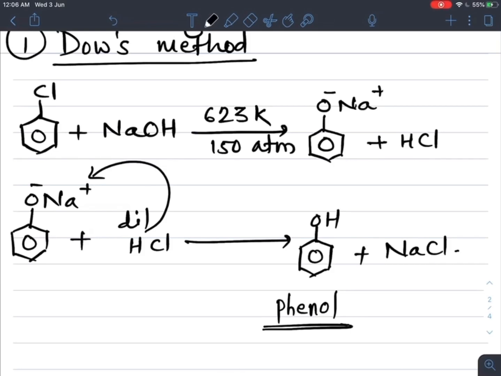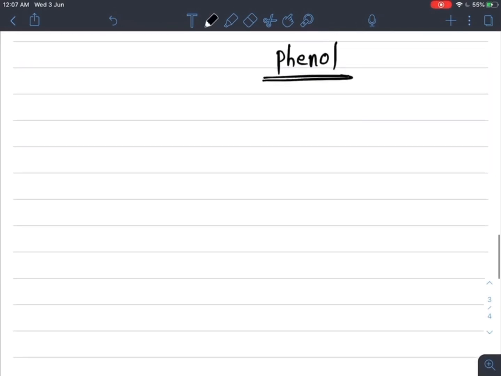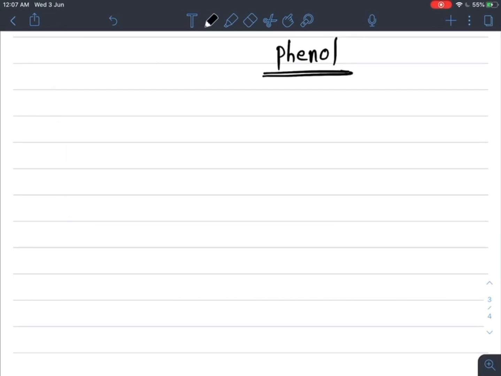One more method is there, its mechanism we'll see later. Now the second method is the production or manufacture of phenol from cumene.